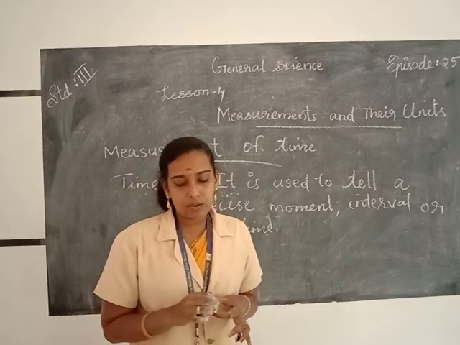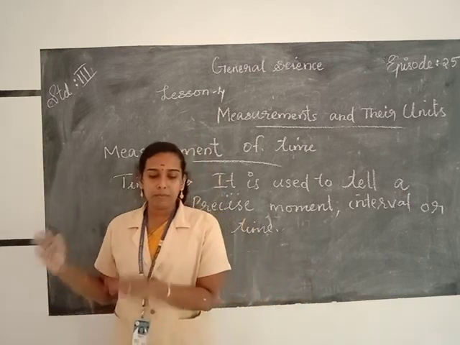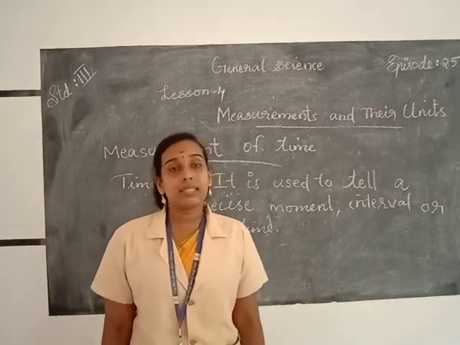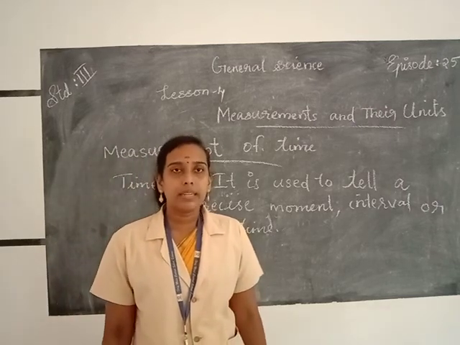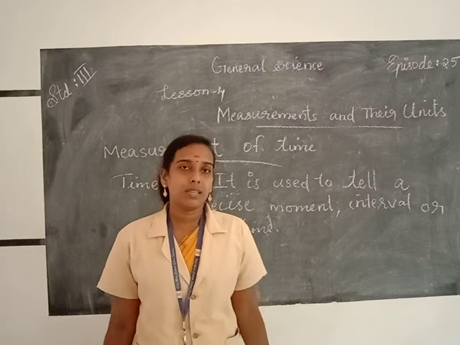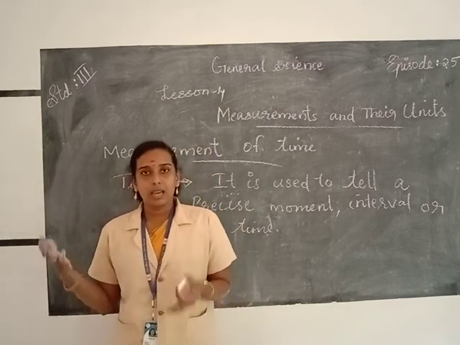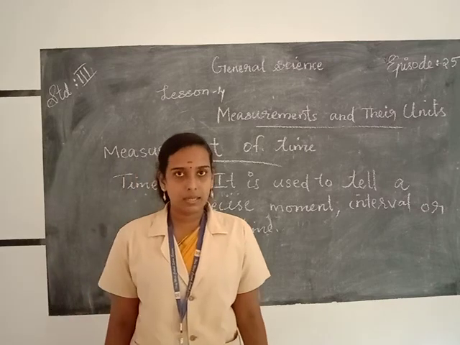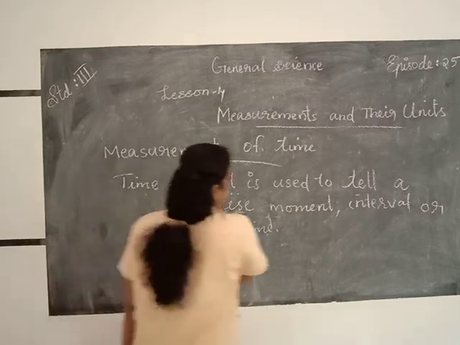The standard units of time are seconds, minutes, hours, days, months and years. And we measure time in seconds, minutes, hours, days, months and years. The standard unit is second.